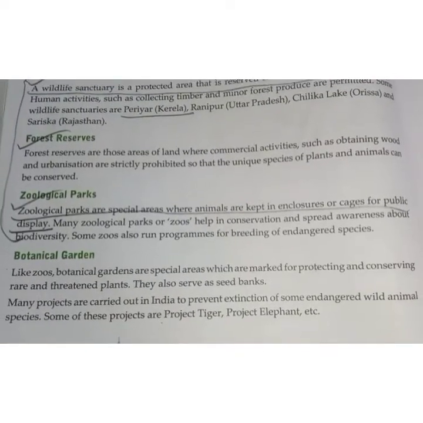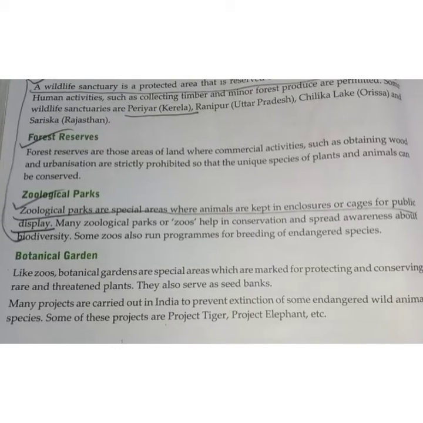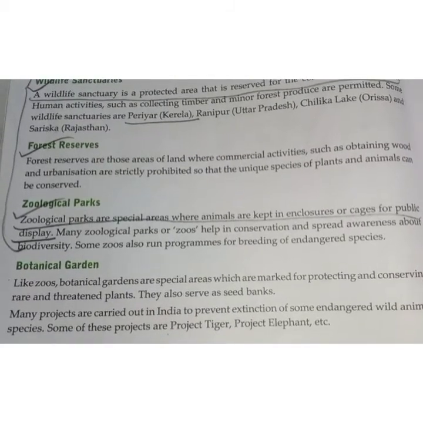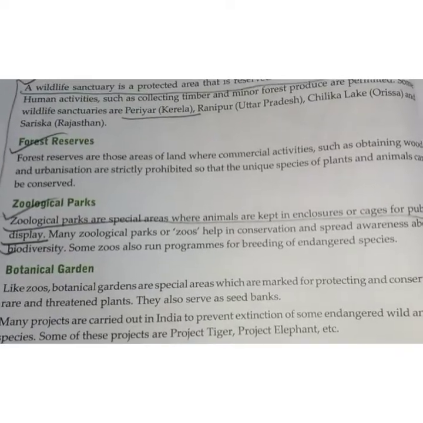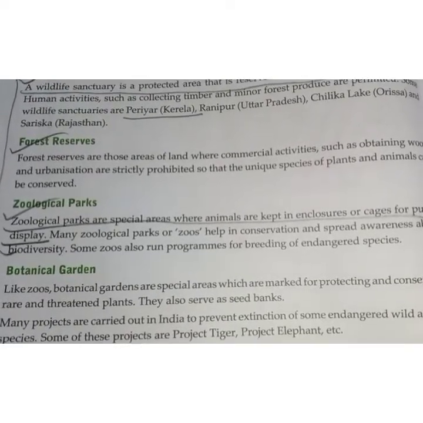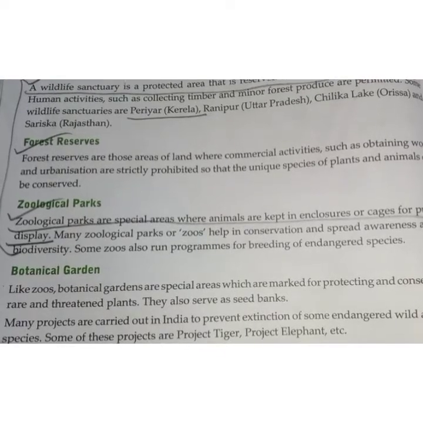We know that in India, even in Assam, we have zoos so that we can go and see the reserved animals, wild animals, which are harmful for human life.